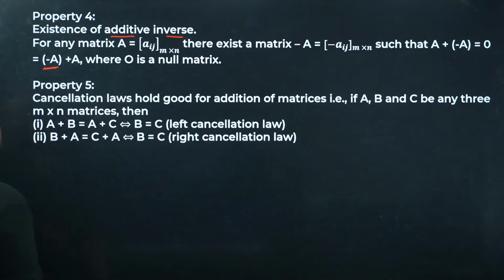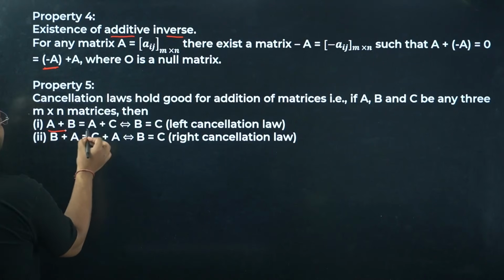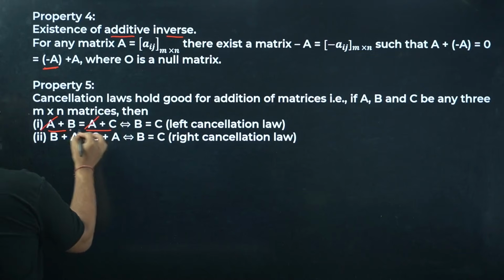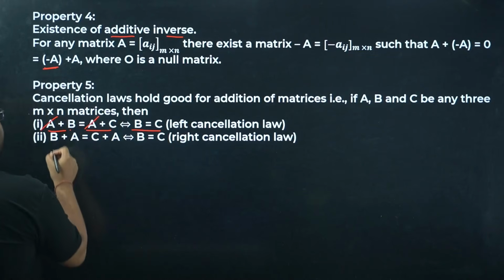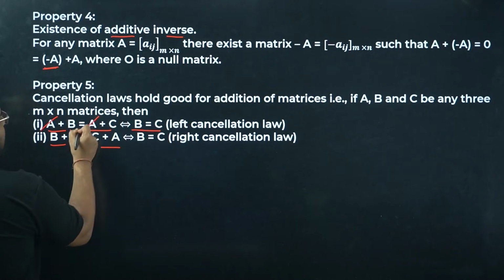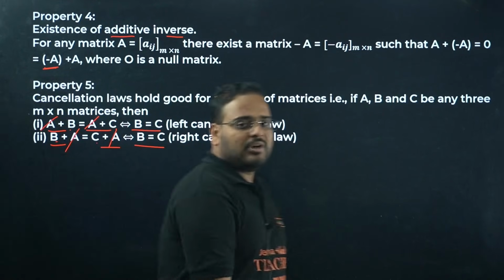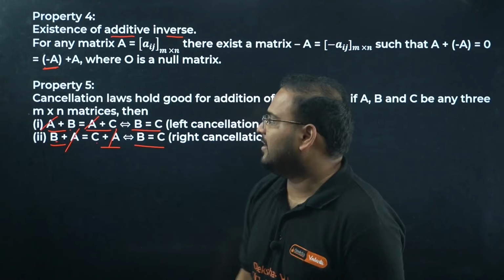Property number 5, cancellation law holds good for addition of matrices, means if you have A plus B equals A plus C, you can do the left cancellation of A and A, you'll get B equals C over here. If you have B plus A and C plus A, you can do right cancellation for A and A and you get B equal to C. So you have right and left cancellation law valid over here.